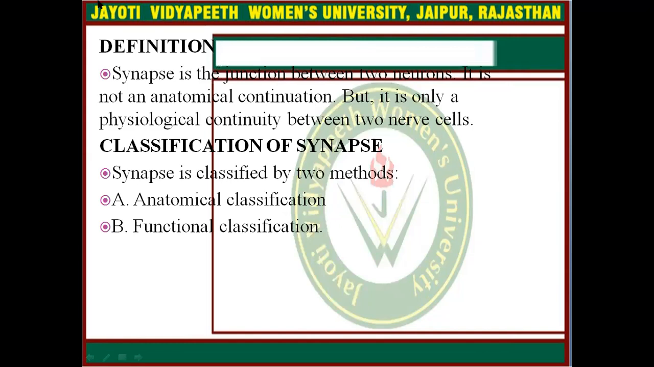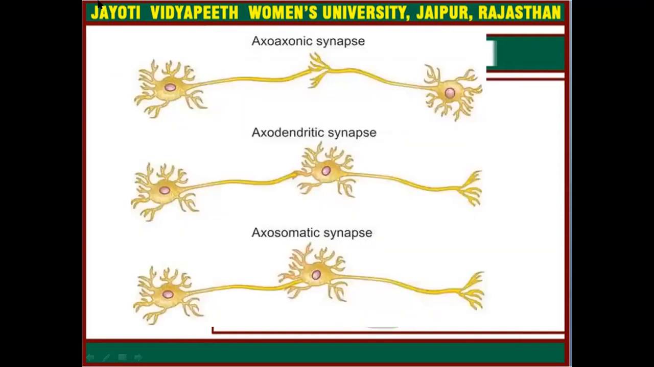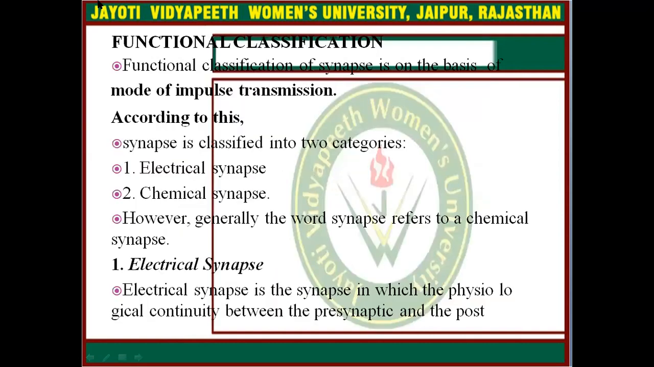Synapse. Synapse is the junction between two neurons. It is not an anatomical continuation, but it is only the physiological continuity between two nerve cells. They are classified by two methods. First is anatomical classification, second is functional classification. By anatomical classification, they are axo-axonic synapse, axo-dendritic synapse, and axo-somatic synapse. And by functional classification, they are electrical synapses and chemical synapses.